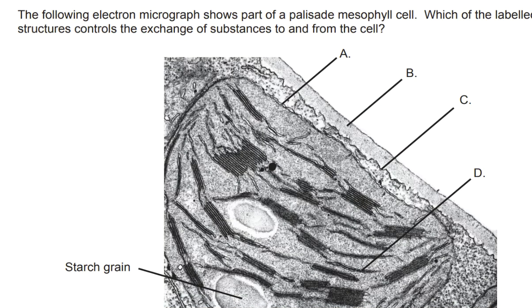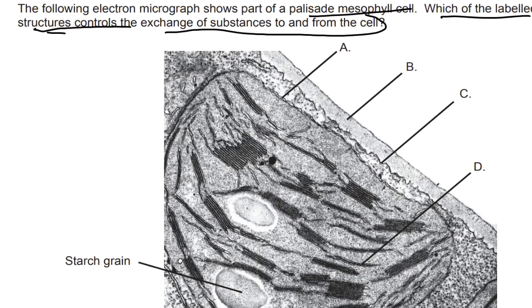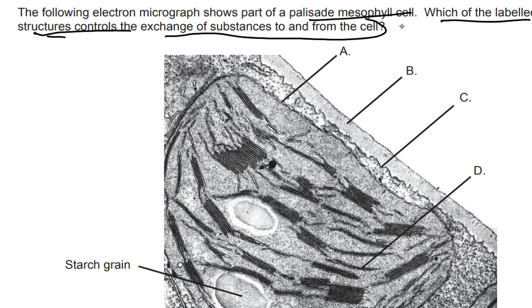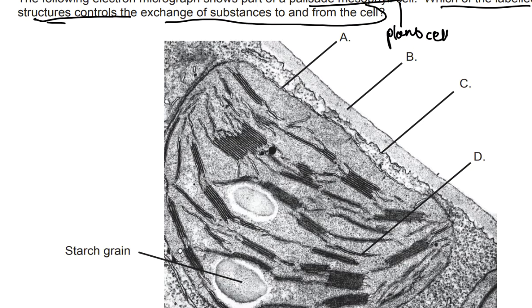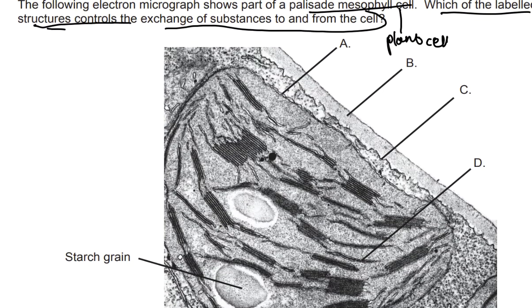The following electron micrograph shows part of a palisade mesophyll cell. Which labeled structure controls the exchange of substances to and from the cell? Palisade mesophyll cell is just a fancy way of saying plant cell. IB generally likes to use that term, but just don't be tricked by it. If we're talking about movement of substances to and from cells, that would be the plasma membrane. This is the cell wall. This is not the plasma membrane because it's literally inside the cell. C seems to be part of the cell wall as well, so A would be our answer.